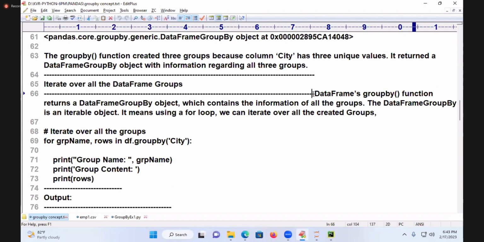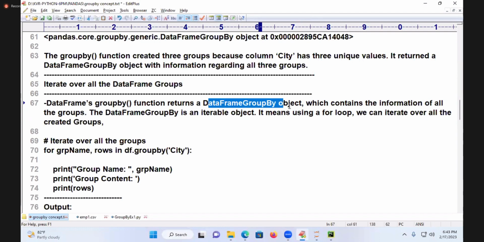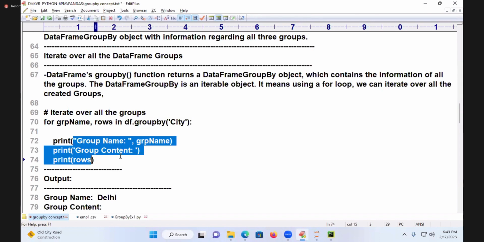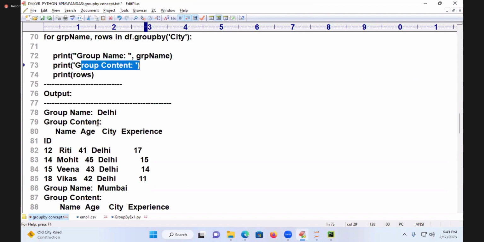DataFrame groupby function returns an object that contains information related to all the groups. How do you do that? Iterate: group name and corresponding rows. df.groupby('city'). I am printing the group name and group content. What is the group name?